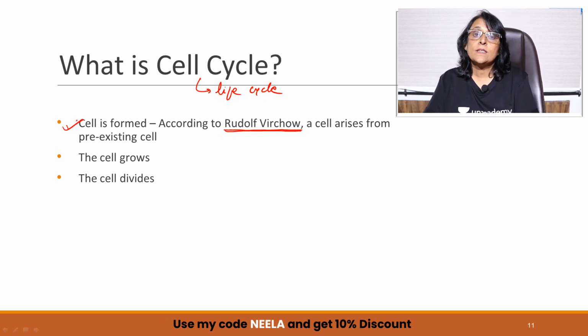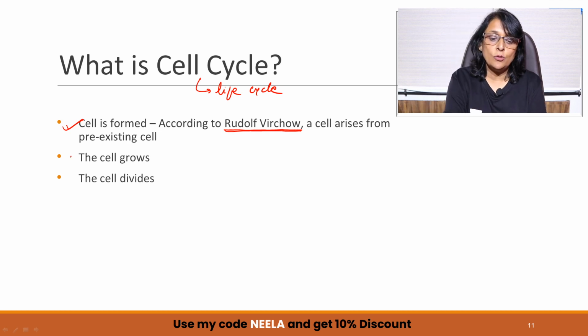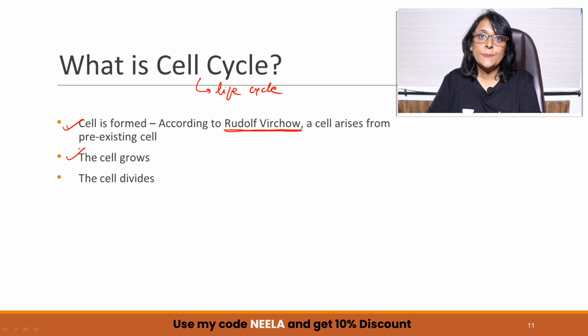What will a cell do when it is formed? When the cells are formed, they are tiny. They are known as daughter cells. So they need to grow to their normal size. And when they grow, they have to accumulate cytoplasmic content. They have to have more and more organelles. That is the constituent growth which is taking place here, and then the cell is going to divide. Once the cell divides, daughter cells will be formed.